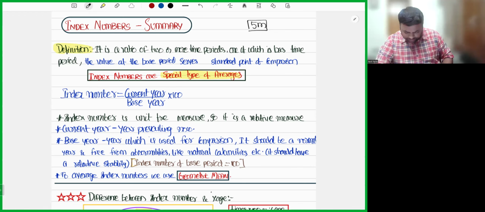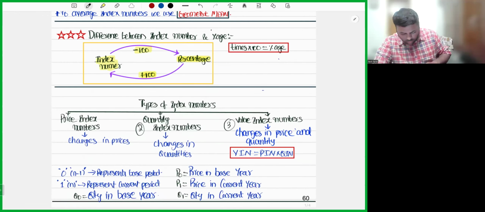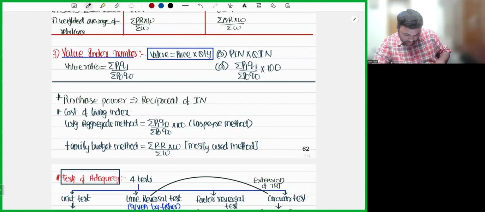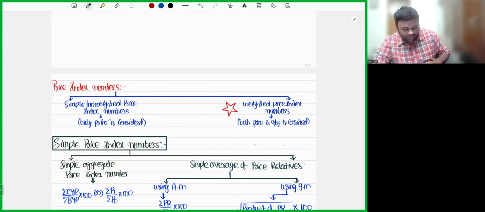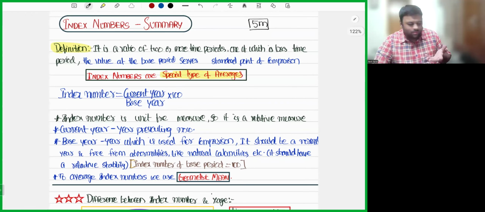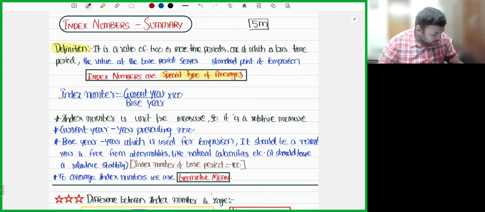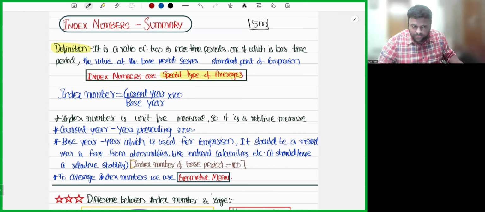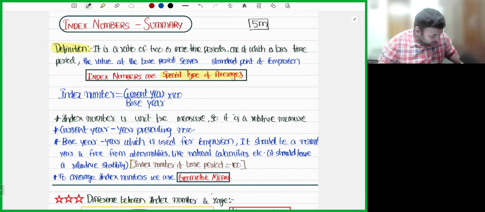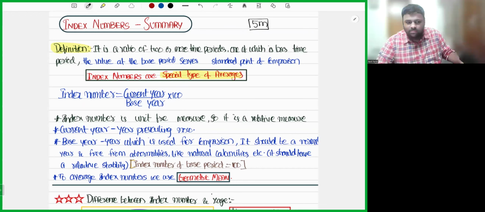And coming to index numbers, if you see the summary, it's only 4 pages. So it takes only 15 minutes for you to revise before the examination. So just sit with this for 15 minutes before and you are done with index numbers. Now, my dear friends, let us proceed further with respect to index numbers.